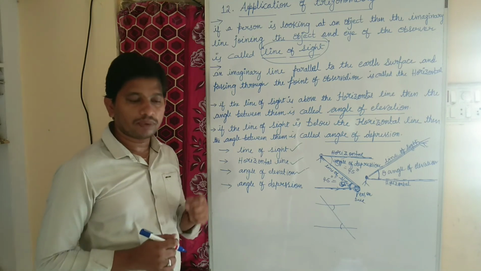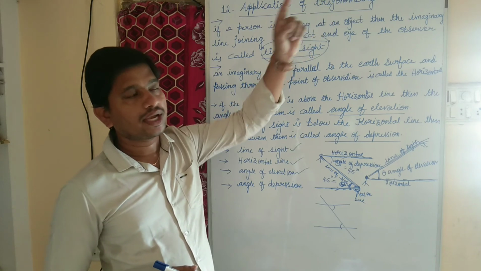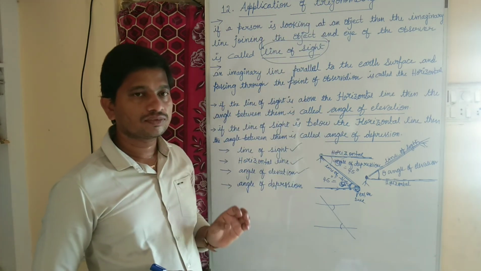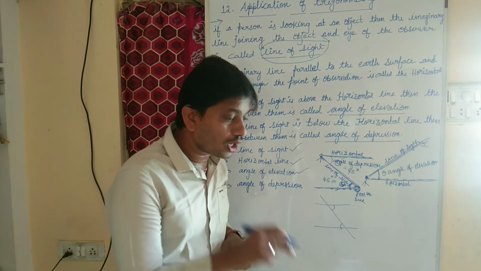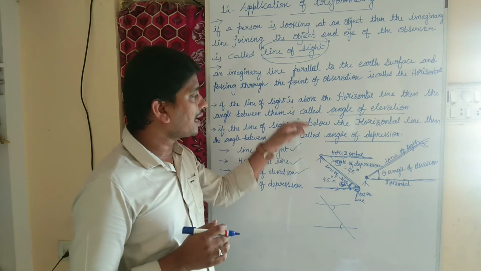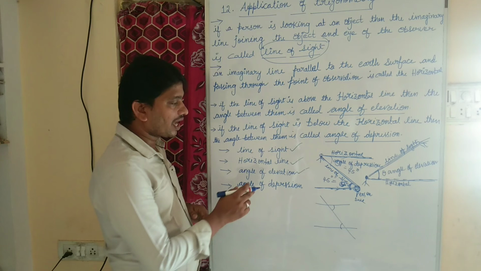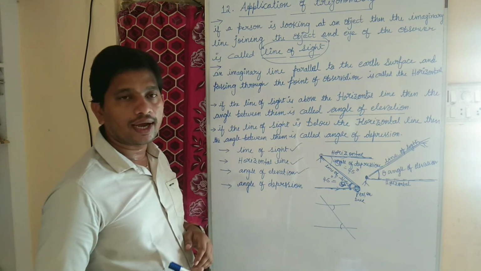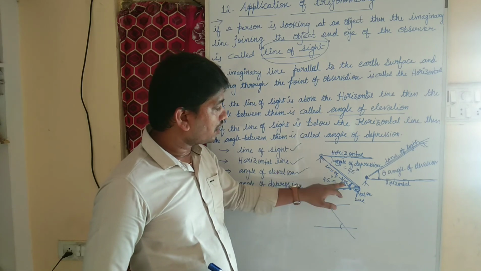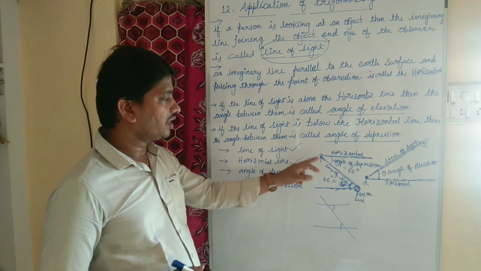If a person is looking above the horizontal line, then the angle between the line of sight and the horizontal line is called the angle of elevation. If a person is looking down, with the line of sight below the horizontal line, then the angle between the line of sight and the horizontal is known as the angle of depression. And of course, the angle of depression is equal to the angle of elevation if they are parallel lines.